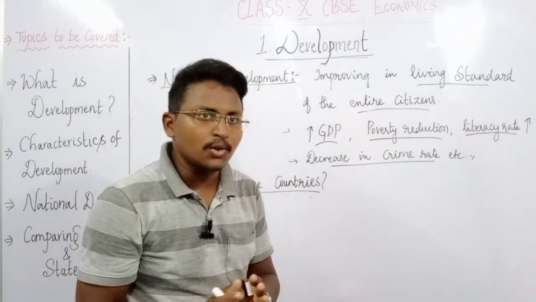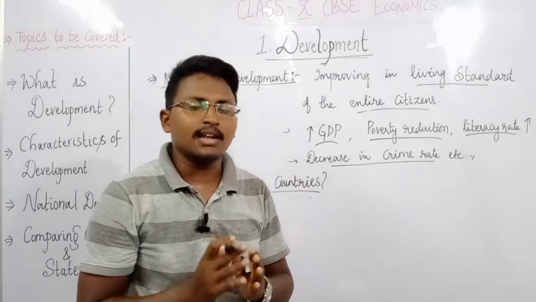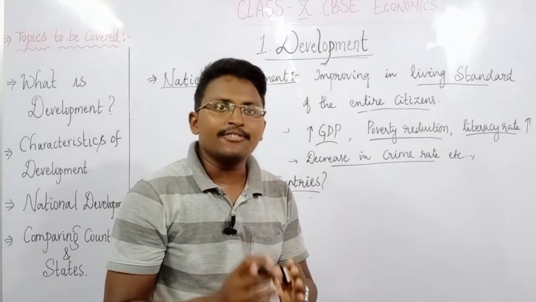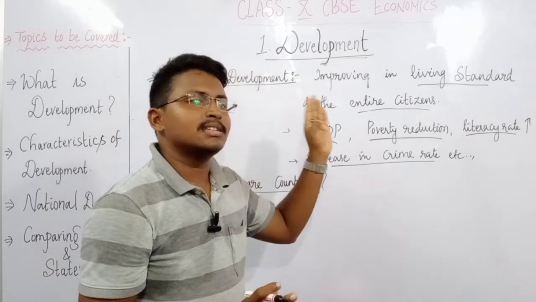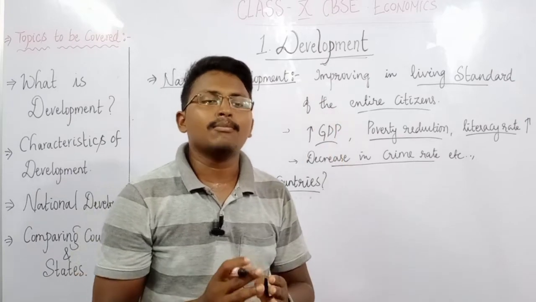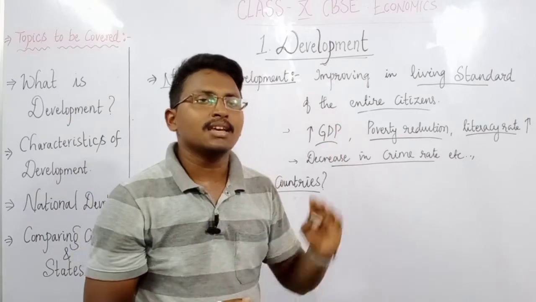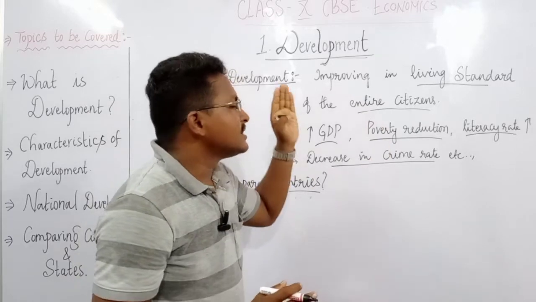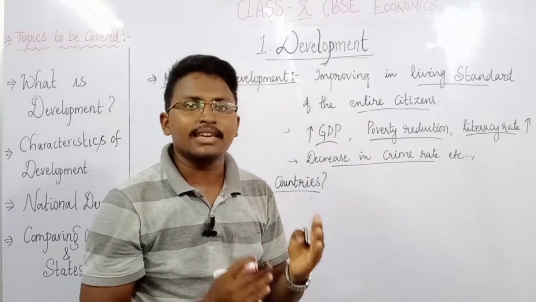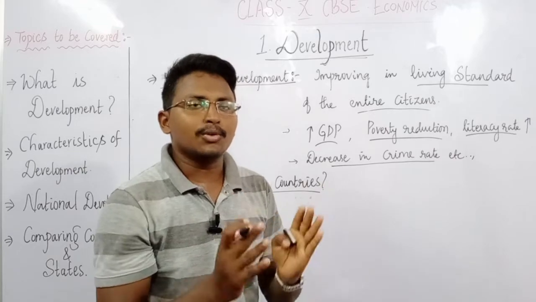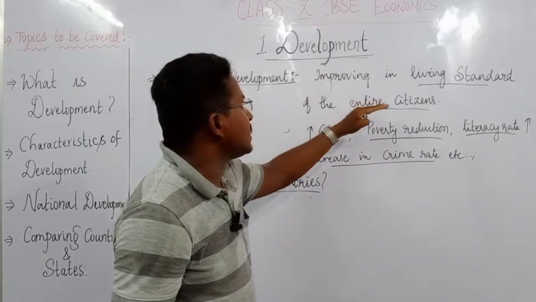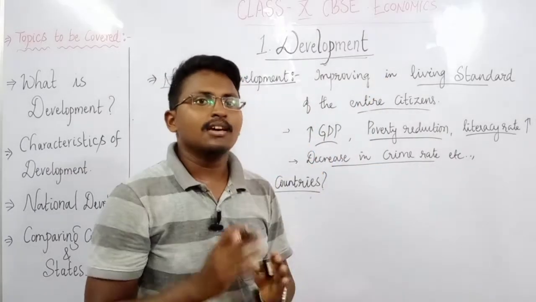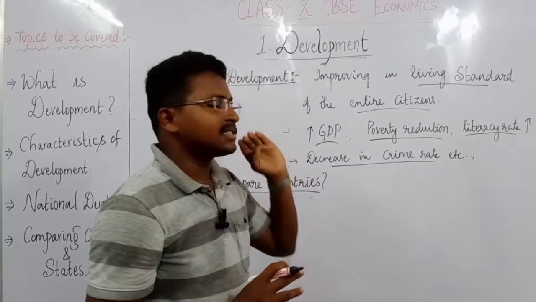So people will have different opinions about the nation's development, and sometimes there may be conflicting ideas about it. Overall, national development means thinking about all these ideas and opinions together, and improving the living standard of the citizens.